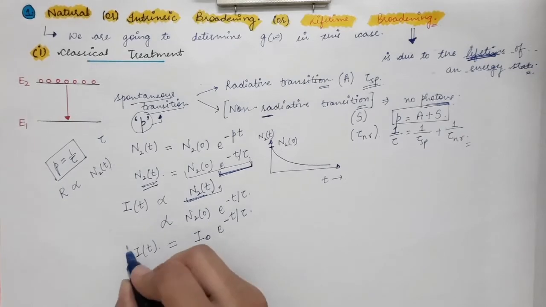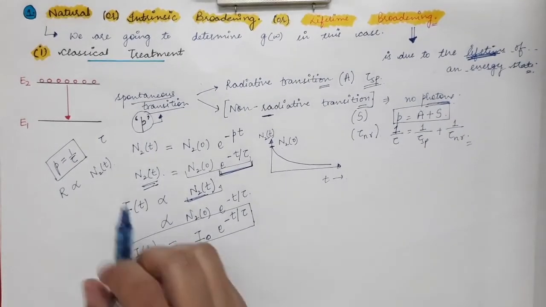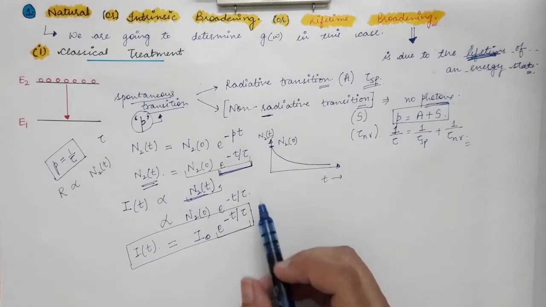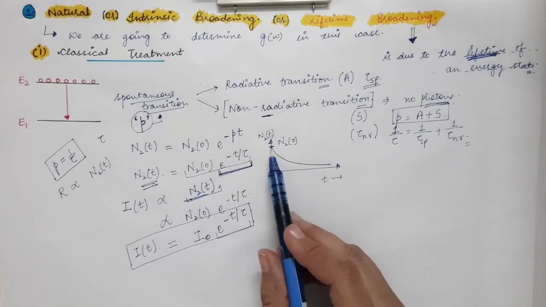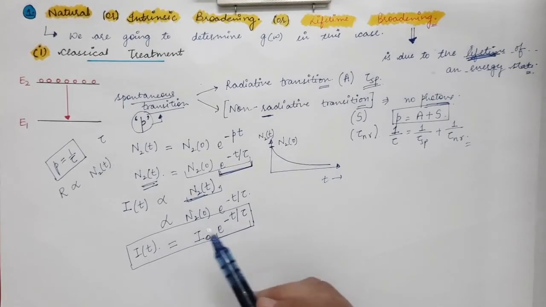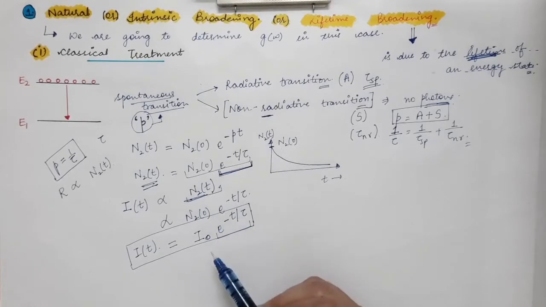So you can clearly see that the intensity of the light which is emitted from this system also decreases exponentially. As the number of atoms in the excited state decrease exponentially, so does the intensity. Intensity also decreases exponentially with time.